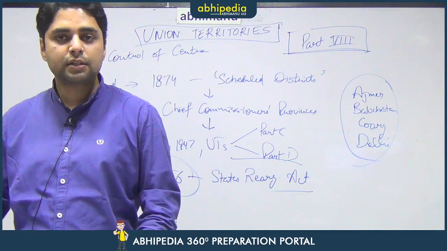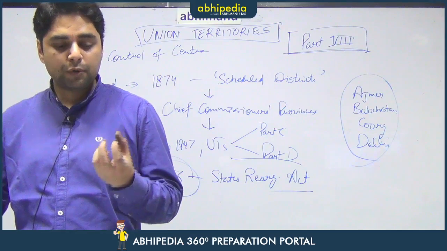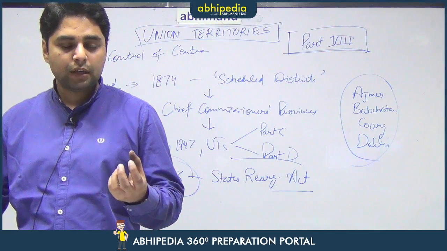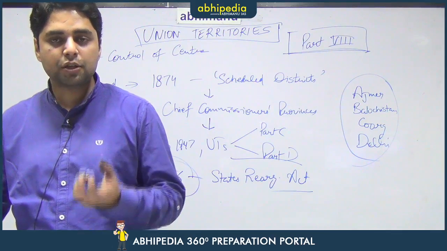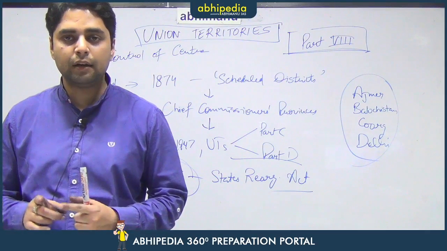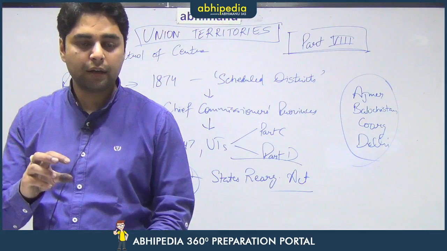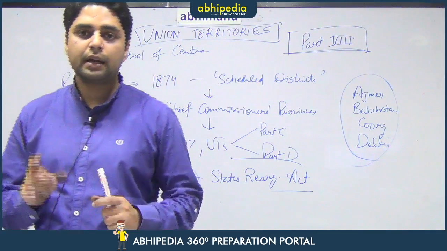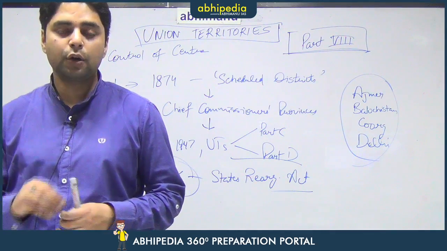As far as Puducherry is concerned, the ethnic composition of Puducherry is very different, because Puducherry was a French territory. So, the people of Puducherry have a different type of culture. So, to protect that particular culture, Puducherry has been made a union territory. Also, Puducherry is not a contiguous area. It is composed of 4 different territories which are scattered all over South India. There are 4 areas of Puducherry called Yanam, Mahe, Karaikal and Puducherry. So, these are the 4 different areas, and all those areas fall under different states.